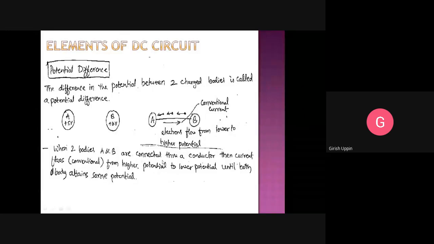When two bodies A and B are connected through a conductor, then current flows conventionally. So always focus on conventional current. Let us not get confused with the flow of electrons. Current always flows from a higher potential to a lower potential until both the bodies attain the same potential. So current will flow only when there is a potential difference, and it will flow until there is a potential difference. When the potential difference becomes 0, current will stop flowing.